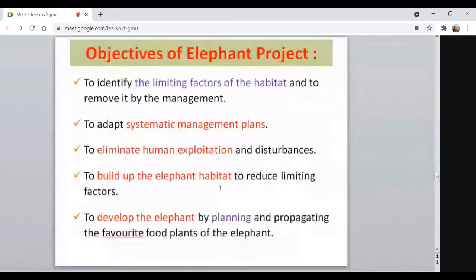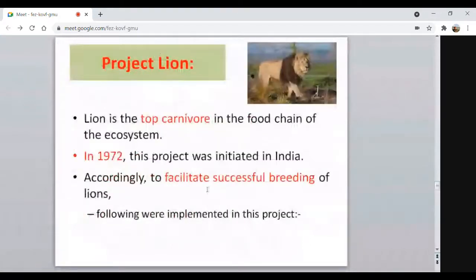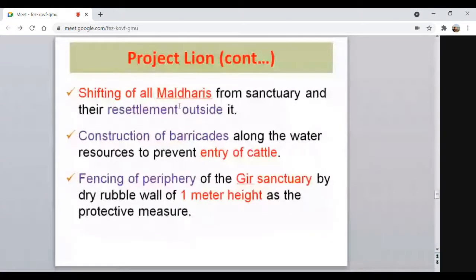Then coming to the Project Lion here, the lion is the top carnivore in the food chain of the ecosystem. They are very important in our ecosystem to maintain the food chain. Then in 1972, this project was initiated in India to facilitate successful breeding of the lions. The objectives of this project were shifting of all Maldaris from the sanctuary and their resettlement outside it. The people who were staying in that particular sanctuary were transferred and given settlement outside of it.